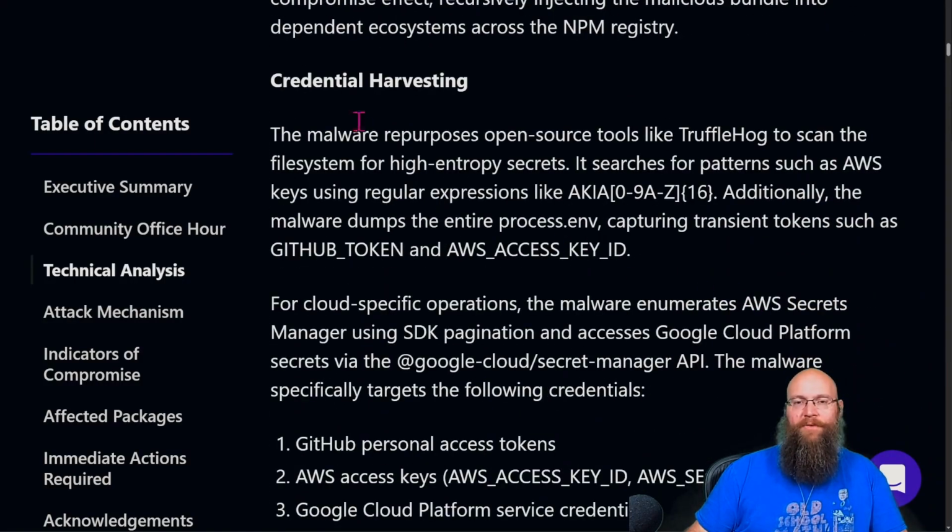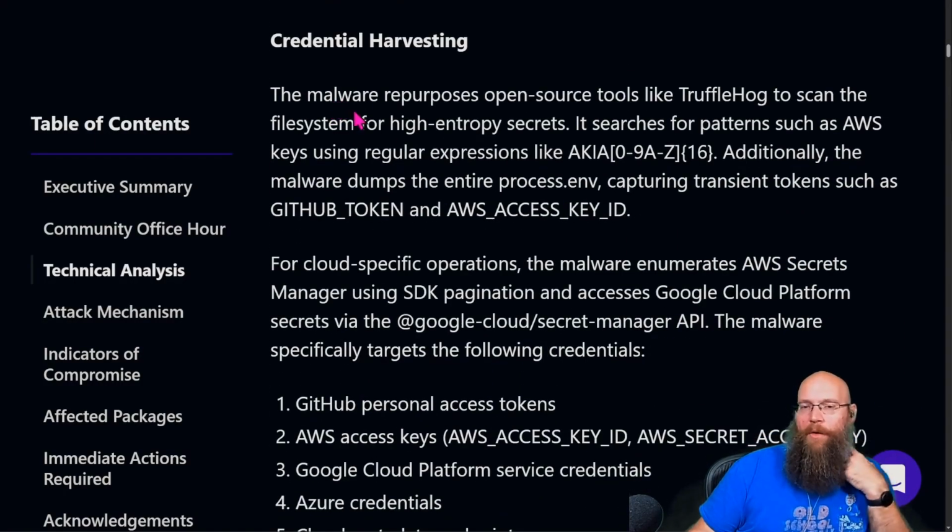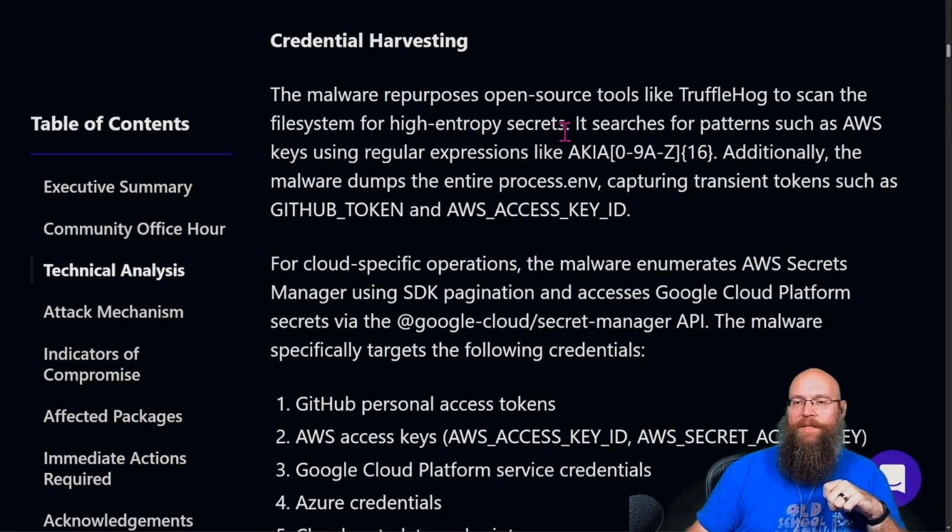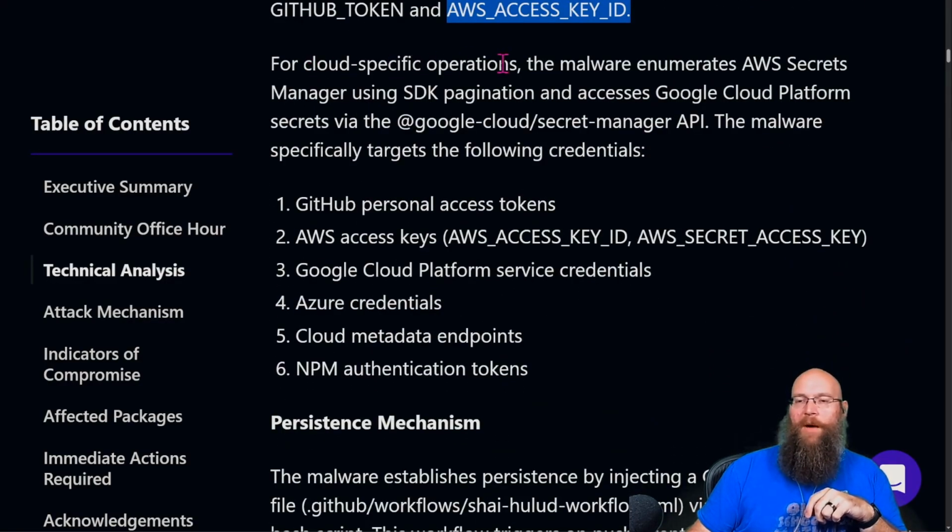All right, so how are they doing the credential harvesting? The malware repurposes open source tools like TruffleHog to scan the file system for high entropy secrets. It searches for patterns for AWS using regex. Also, the malware dumps the entire process.env, capturing transient tokens such as the GitHub token or the AWS access key. For cloud-specific operations, malware enumerates AWS Secrets Manager and uses SDK, pagination, and access for GCP via the Google Cloud Secret Manager API.